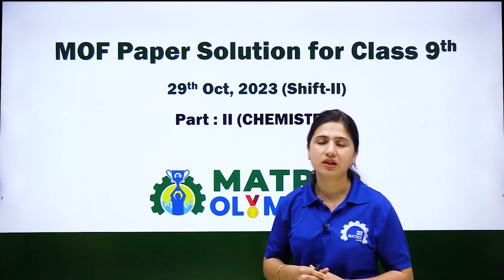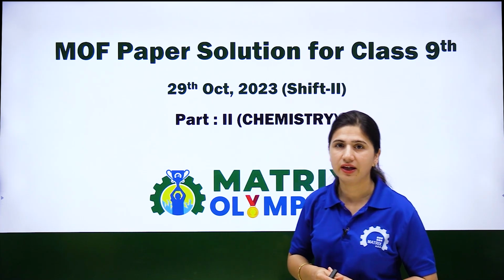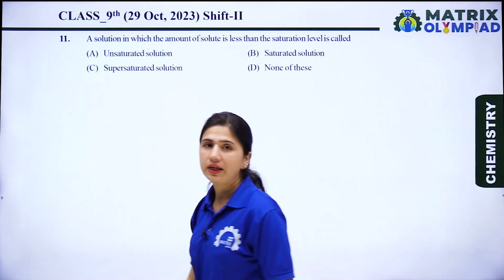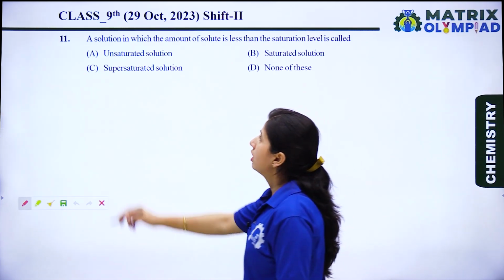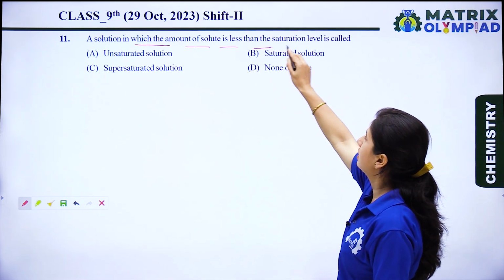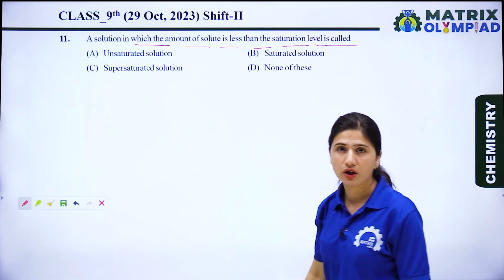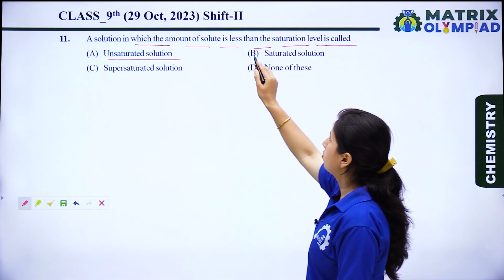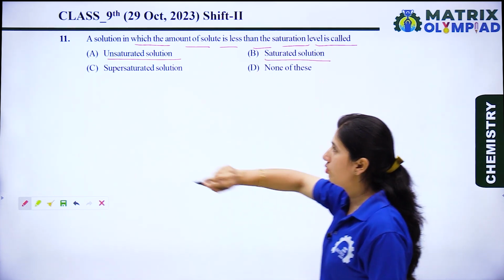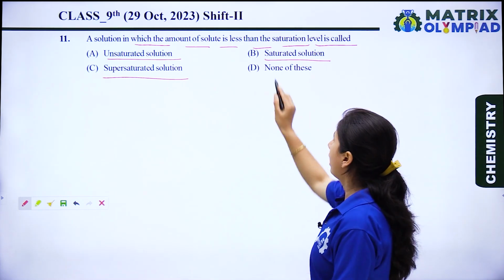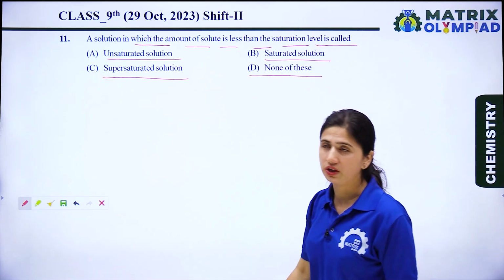Now we will discuss the chemistry portion of class 9. Let's see the question. The question is: a solution in which the amount of solute is less than the saturation level is called. Option A is unsaturated solution. Option B is saturated solution. Option C is supersaturated solution, and option D is none of this.